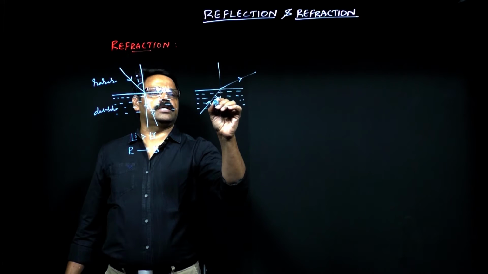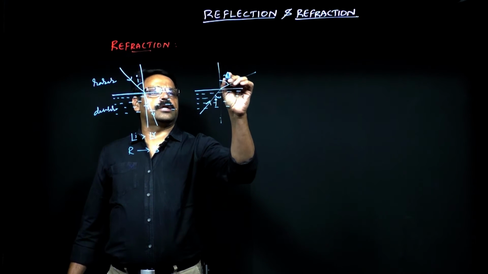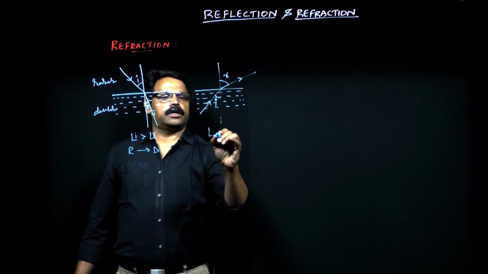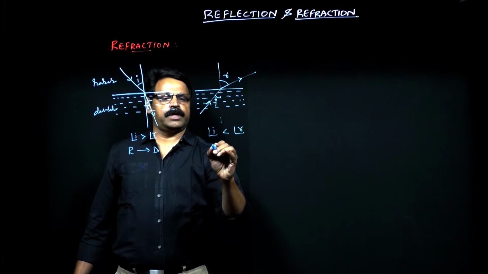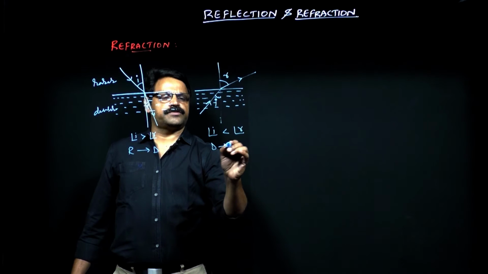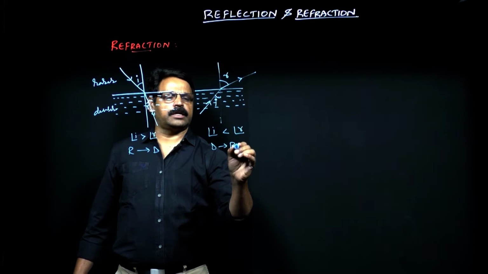That means I is going to be here, R is going to be here. Here angle I is less than angle R, whenever the light ray travels from denser to rarer.